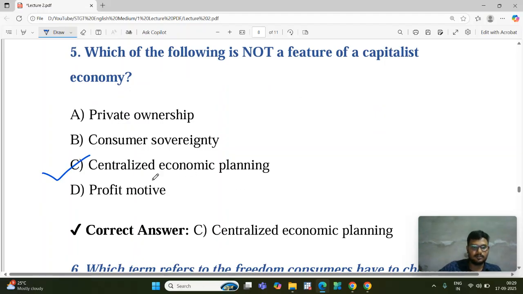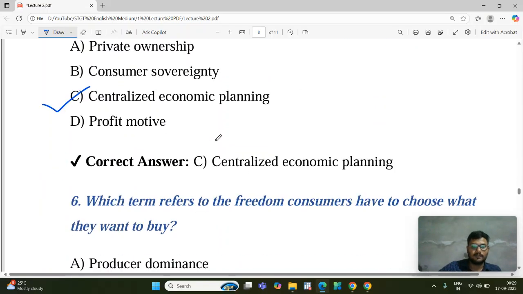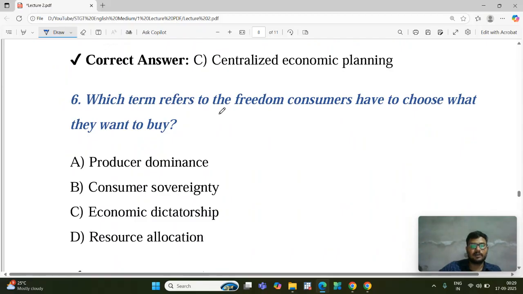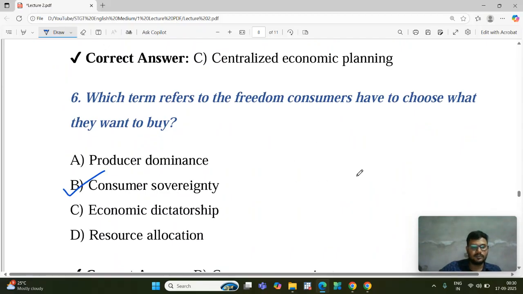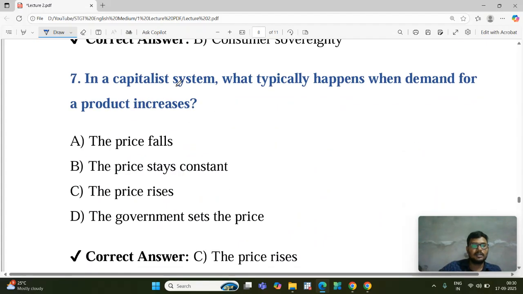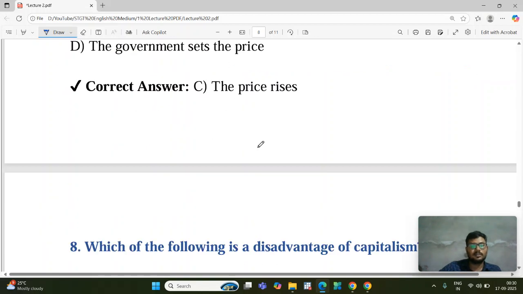That is why it is not there. Next: which term refers to the freedom of the consumer? It is consumer sovereignty. Next: in a capitalist system, what typically happens when demand for a product increases? The price will rise.